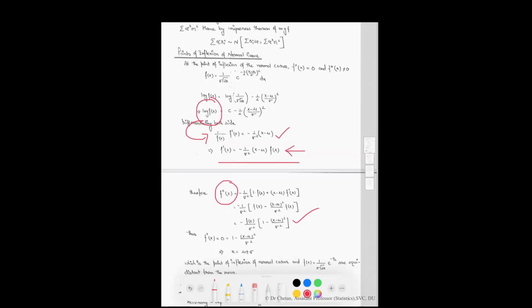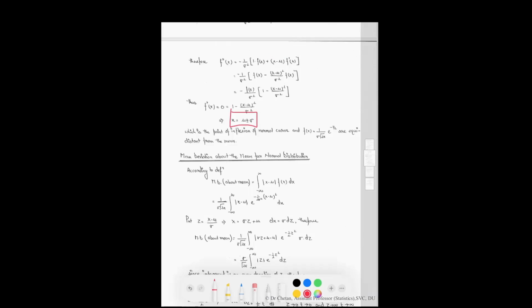After solving, according to the condition, we have to put the second derivative equal to 0. It means this quantity is equal to 0. Therefore, x equals mu plus or minus sigma, which are the points of inflection of the normal curve, and f of x equal to 1 upon sigma root 2 pi into e raised to the power minus half, which are equidistant from the mean.